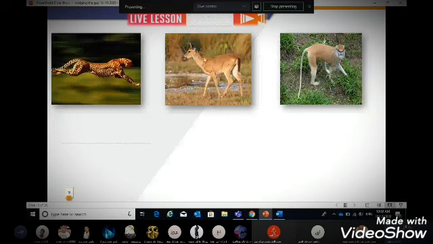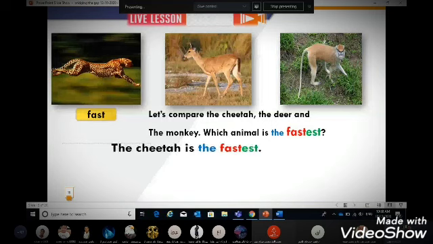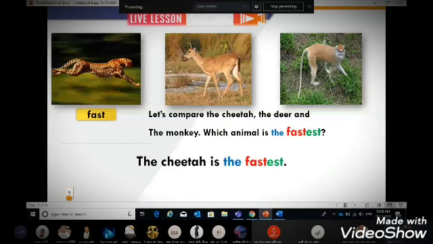If we compare between the cheetah and the deer, what do we say? Using the adjective fast, of course. So the cheetah is faster than the deer. And he's faster than the monkey too. But if we compare the three animals, which animal is the fastest? Of course, it is the cheetah. So what do we say? Correct. The cheetah is the fastest animal.